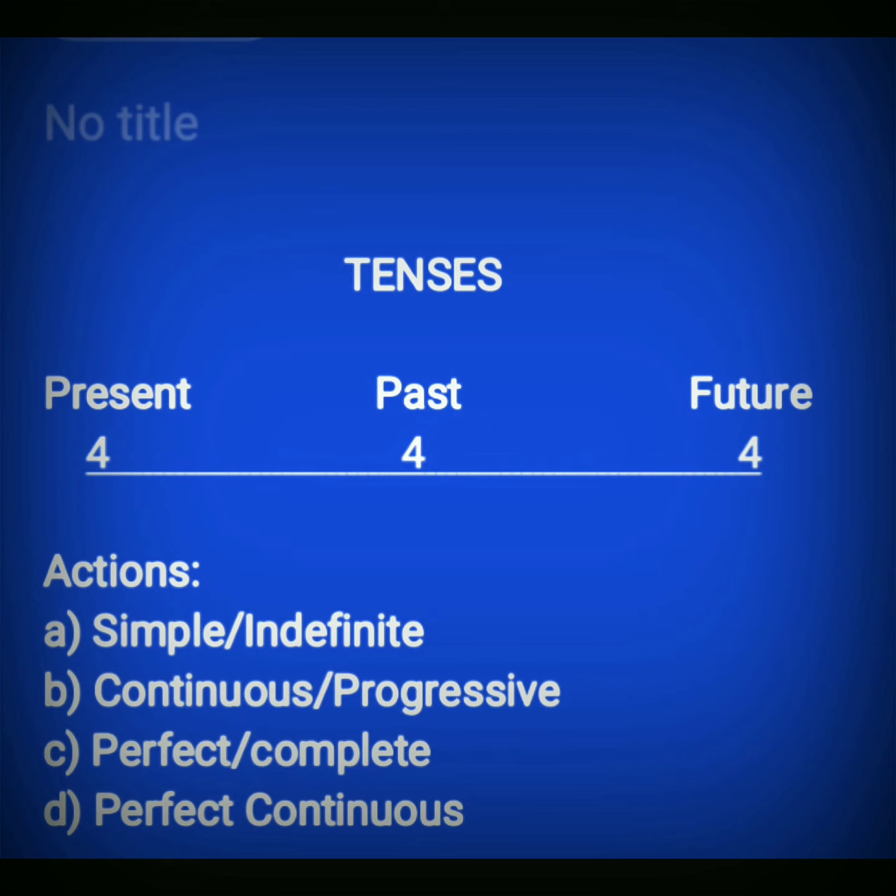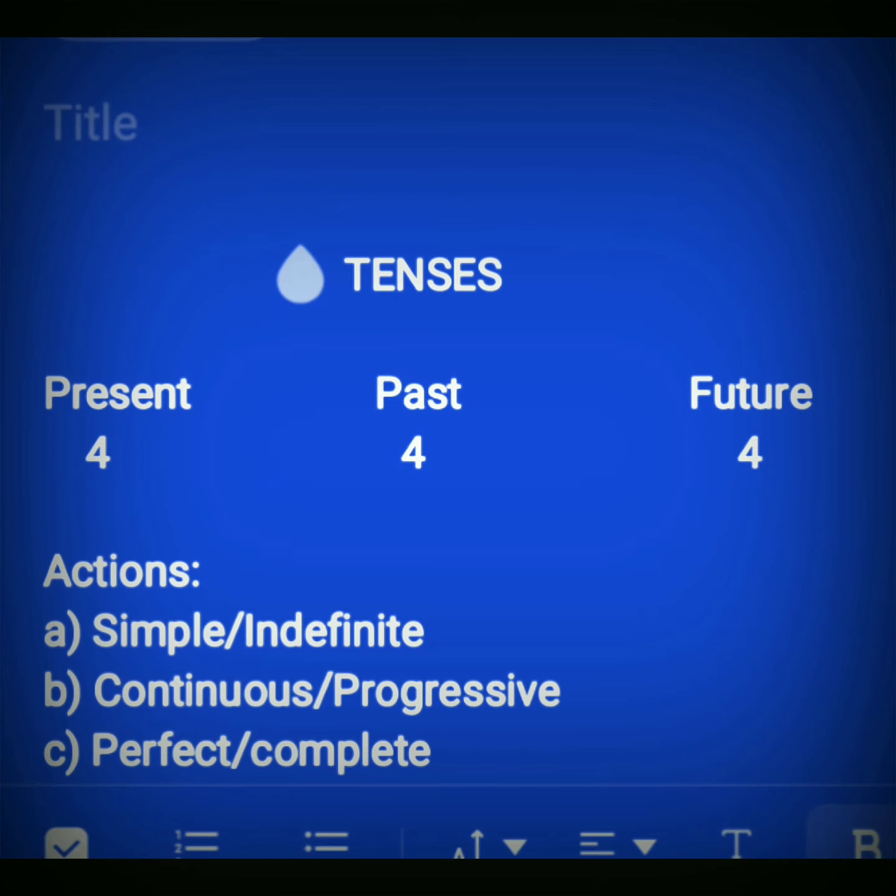Today I am going to teach you tenses. There are basically three tenses: present, past and future. In these three tenses, there are four actions in each one of them: 4 in the present, 4 in the past and 4 in the future.